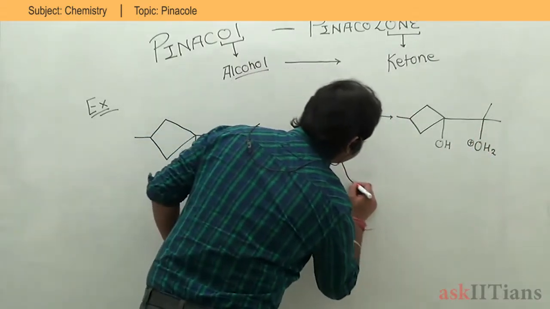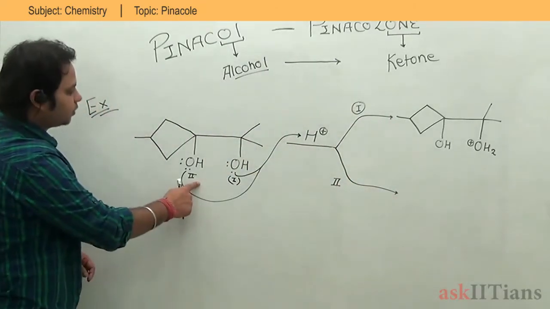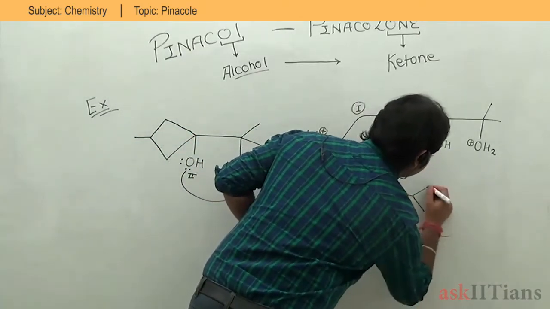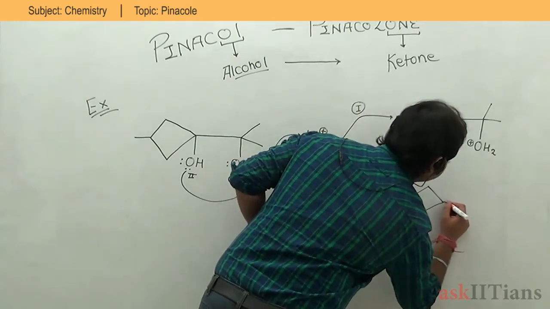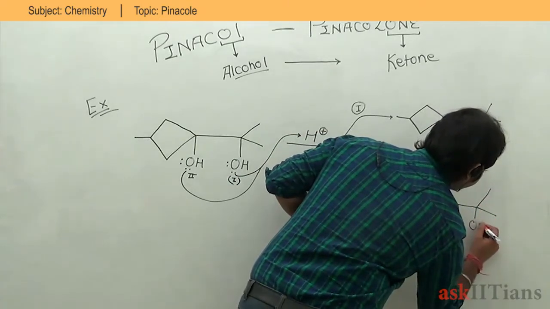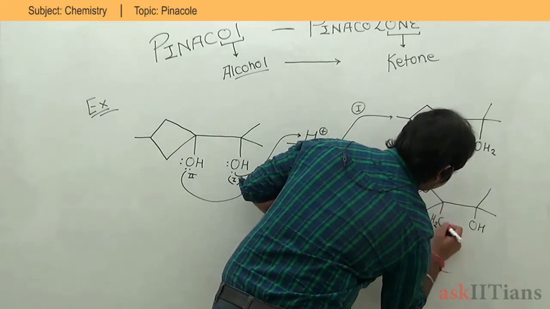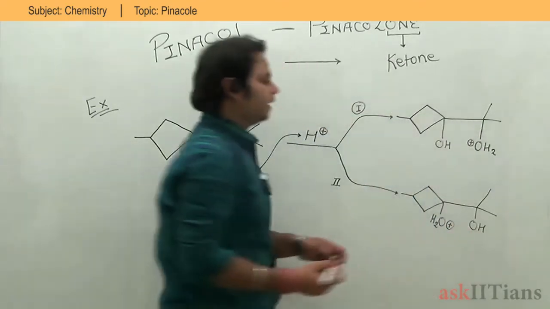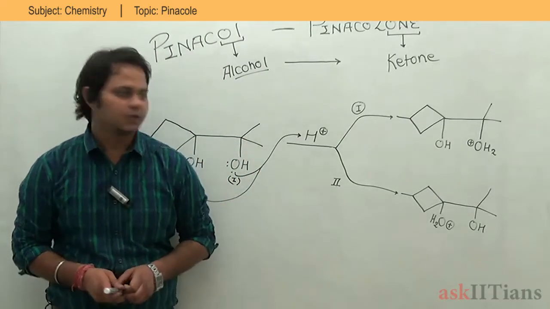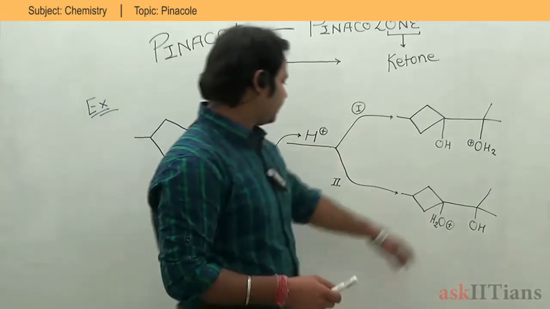But before that, let's take case number two also. Now this is my case number two, where my second oxygen is going to donate electrons to the H plus, forming the compound. And this is my intermediate, because this is not actually the product. Whenever I do a reaction mechanism, I always need to worry about the intermediate: whether my intermediate is stabilized or not.